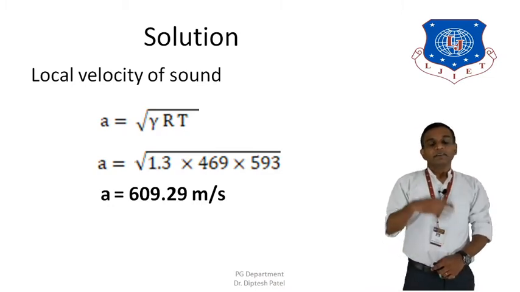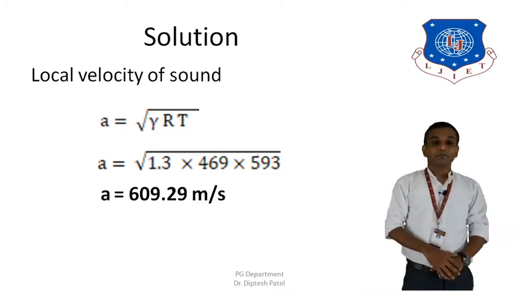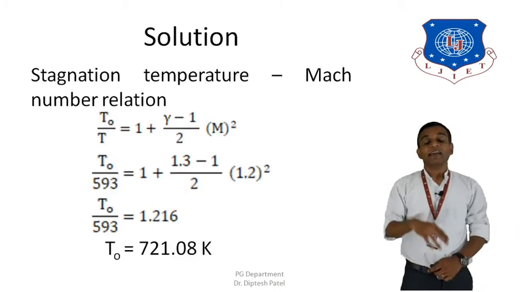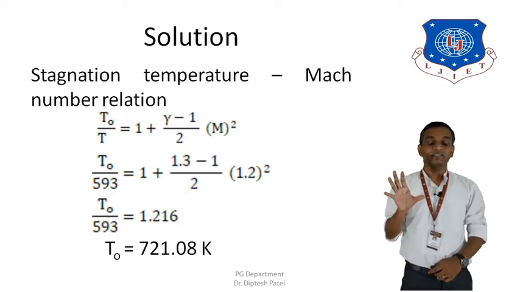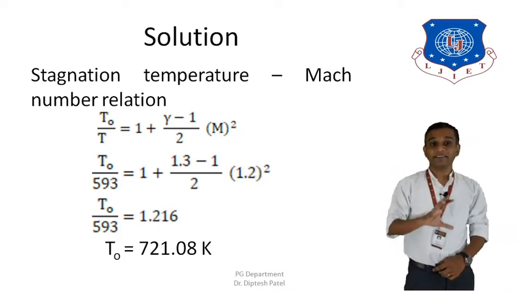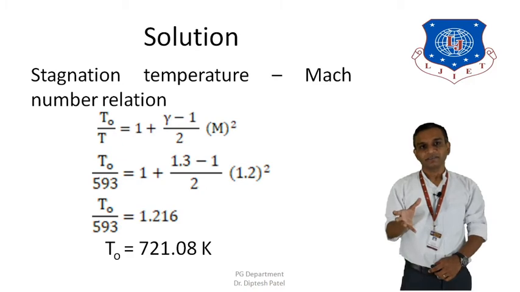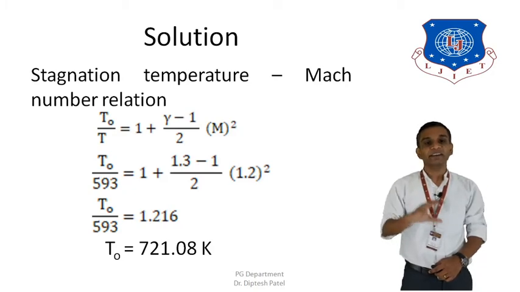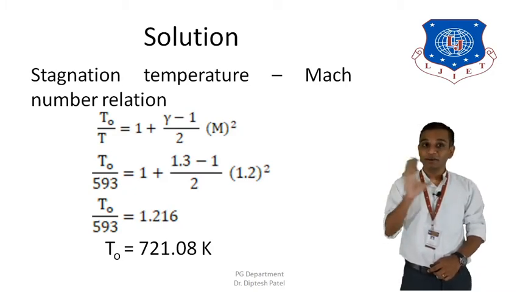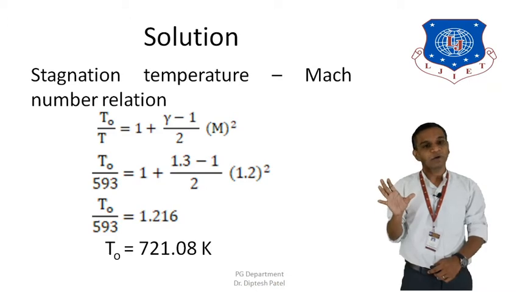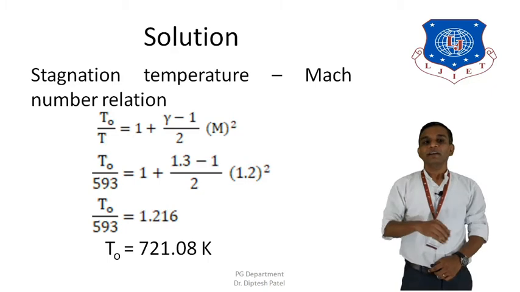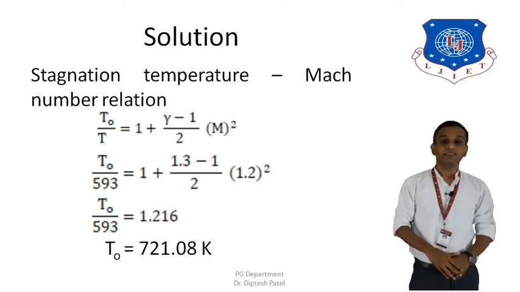Now we need to calculate the further terms, starting with the stagnation velocity of sound. But to calculate the stagnation velocity of sound we need a stagnation temperature, since only the static temperature is given, and on the basis of that we have already calculated the static velocity of sound. For the stagnation velocity of sound we need the stagnation temperature, which is TO. So first of all, let's calculate the stagnation temperature.